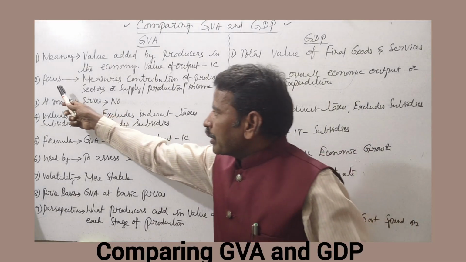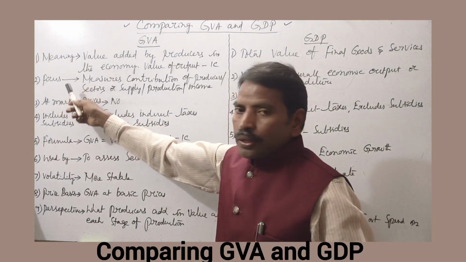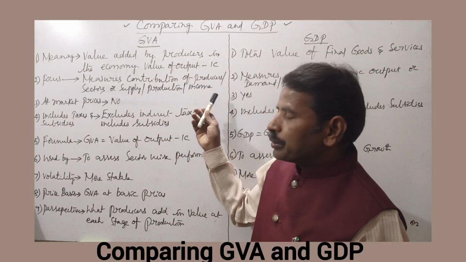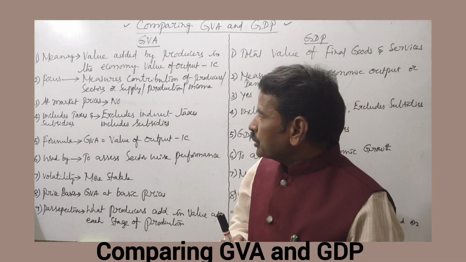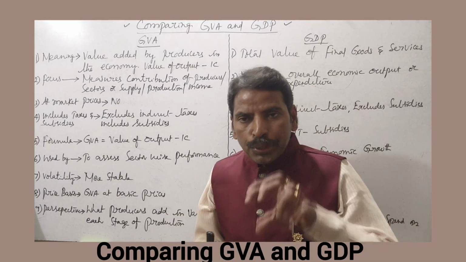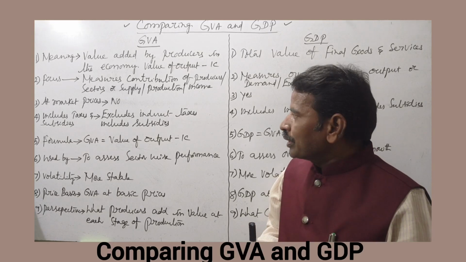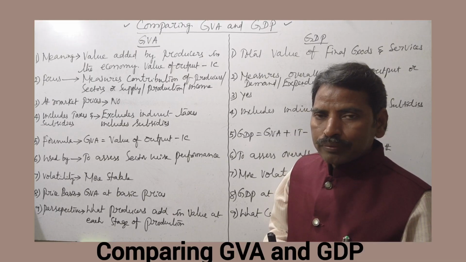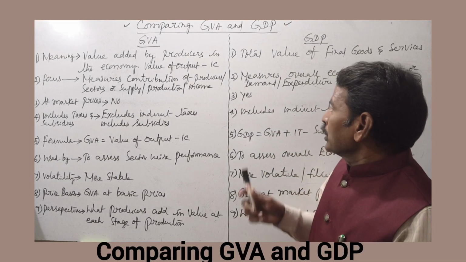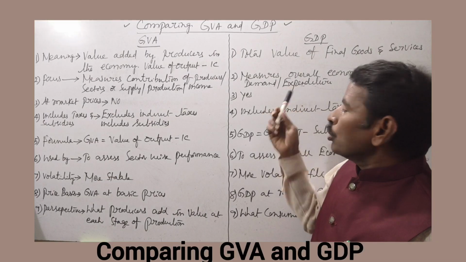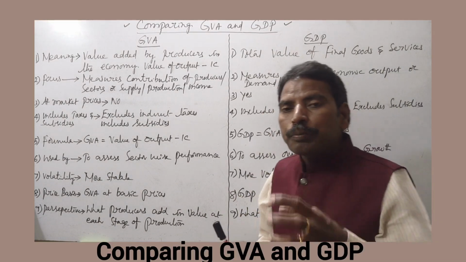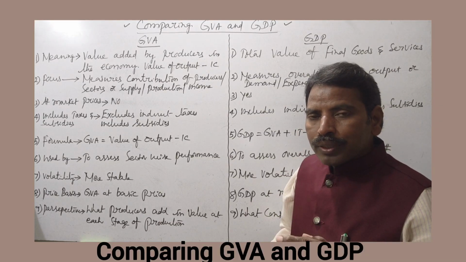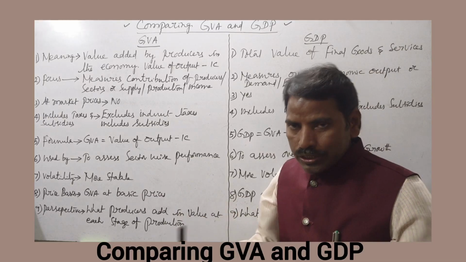Next, second one is focus. Gross value added focuses on measuring the contribution of producers or sectors, that is, the supply side or production side or income side. On the other side, GDP measures overall economic growth. That means focus on the demand side or expenditure side.